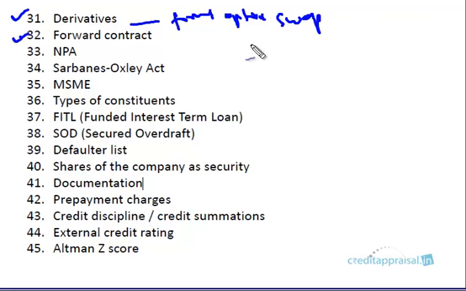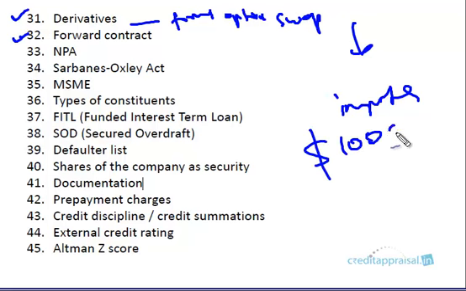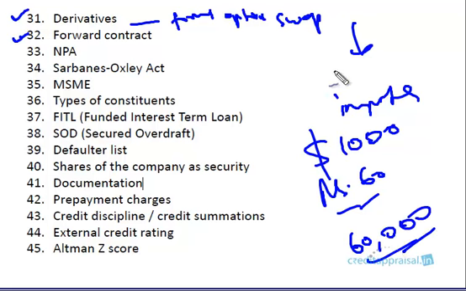Basically, it's to protect against exchange rate fluctuations. Say for example, you are an importer based in India, and you're importing a product from abroad. Say it's a $1,000 product. On the date when you finalized the contract, the dollar rate was around 60 rupees. So you thought it will be 60,000, and the seller has given you a credit period of 30 days.